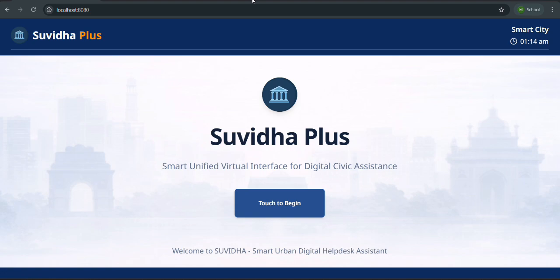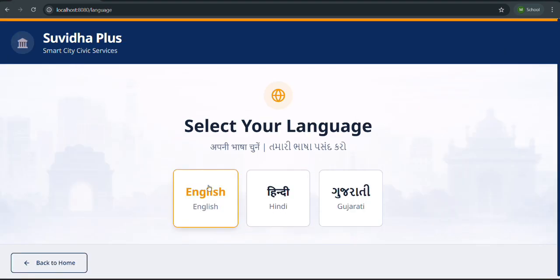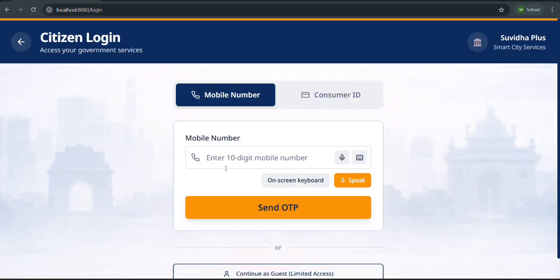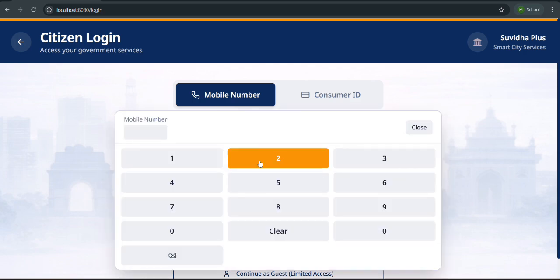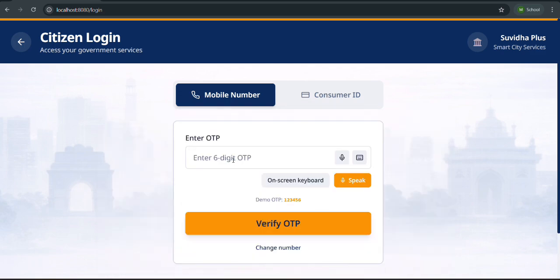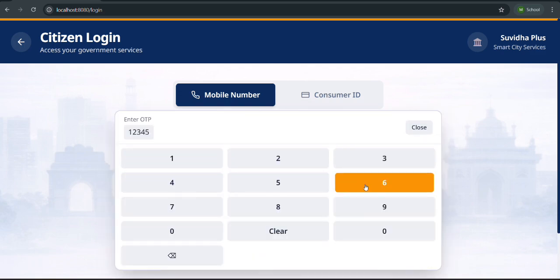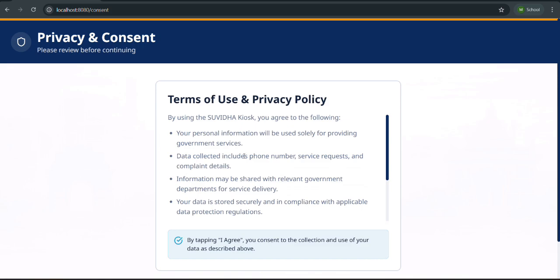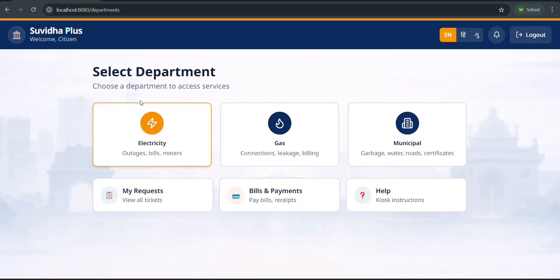So, as a citizen walks up to the kiosk, he immediately sees a clean, multilingual dashboard supporting languages like English, Hindi, and Gujarati. The user can log in with an OTP verification. Also, this is touch supported. These are the terms of use and privacy policy. This leads to the home page where the user is supposed to select the department like electricity, gas, municipal.